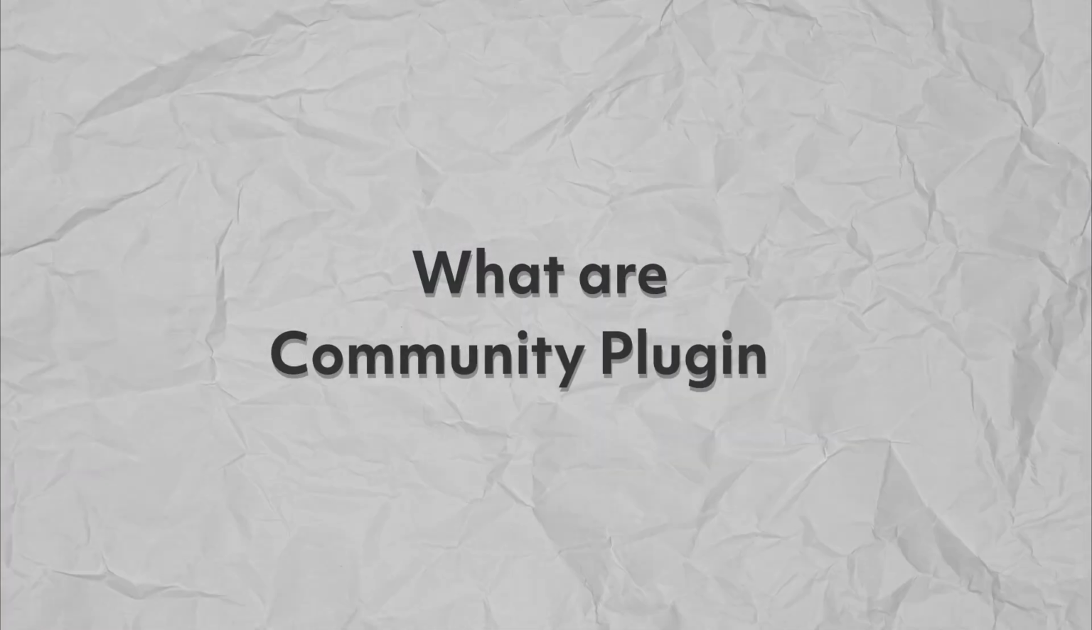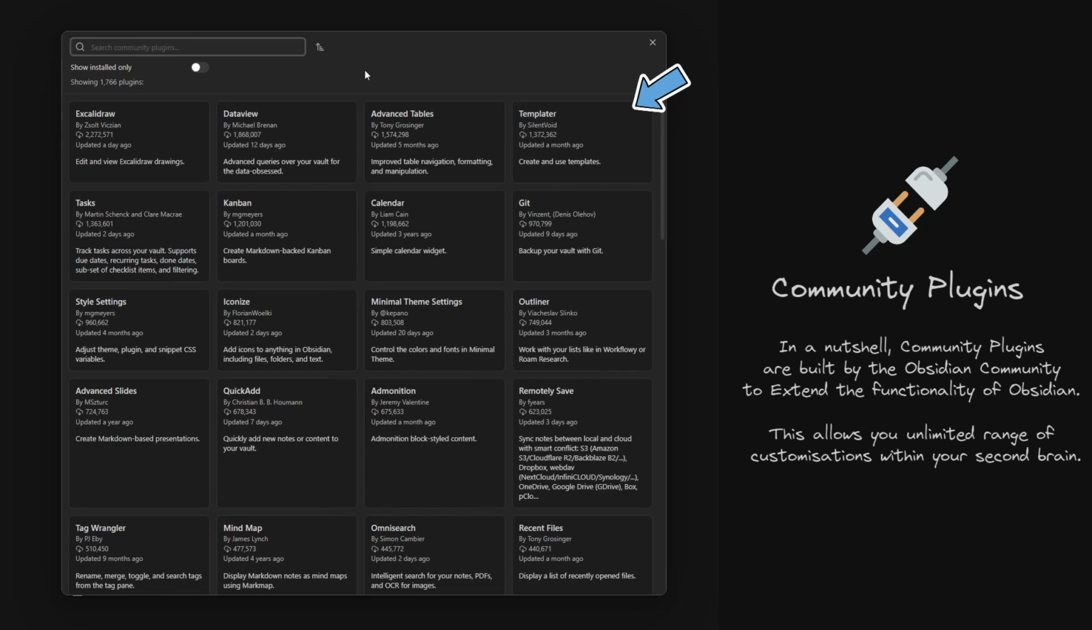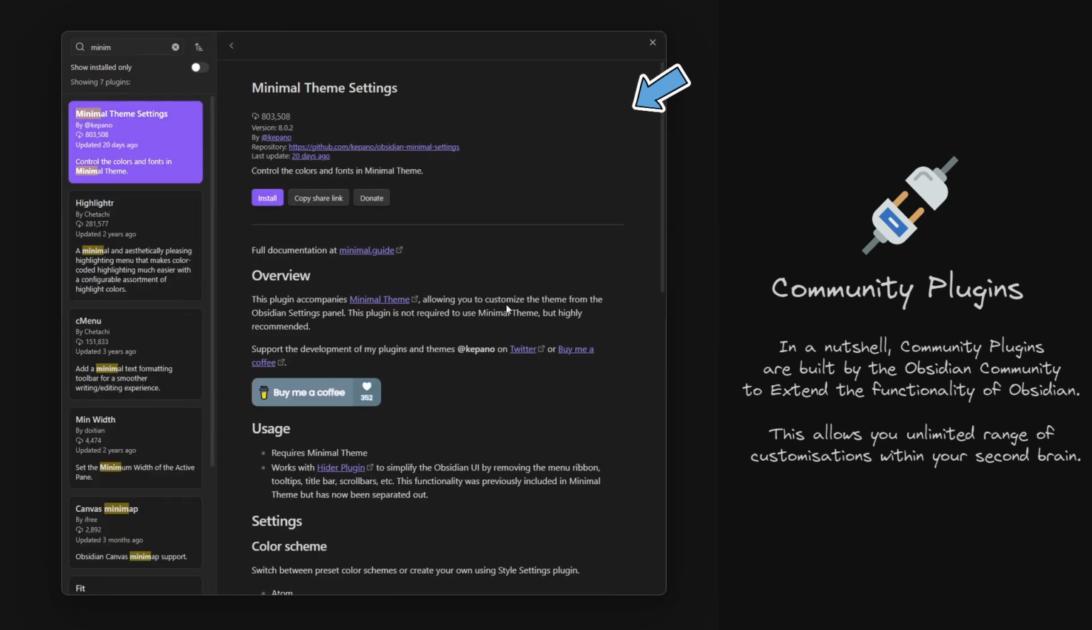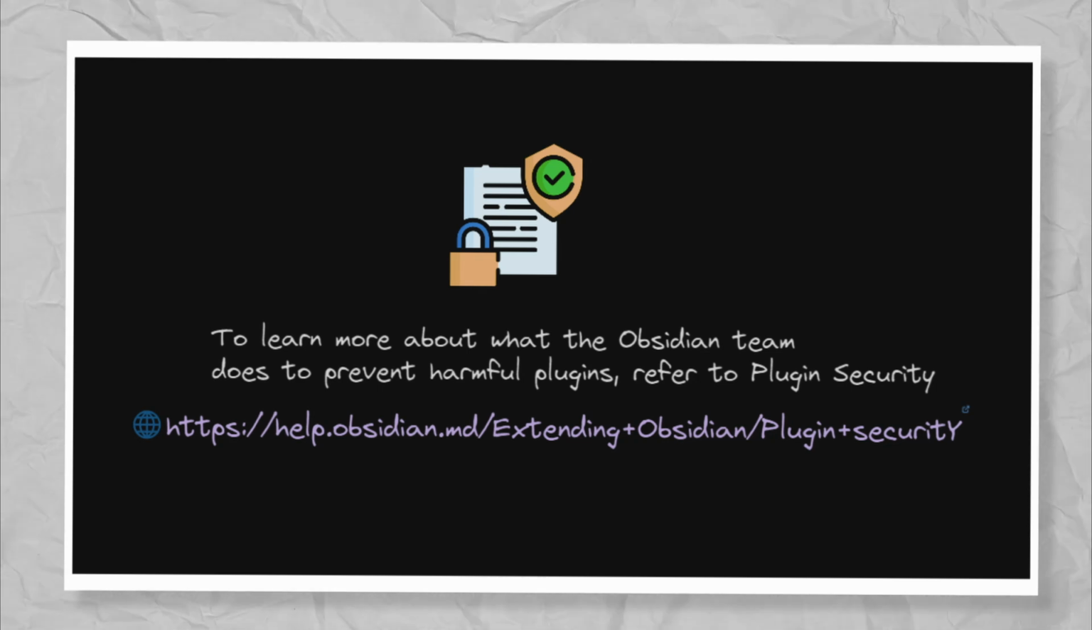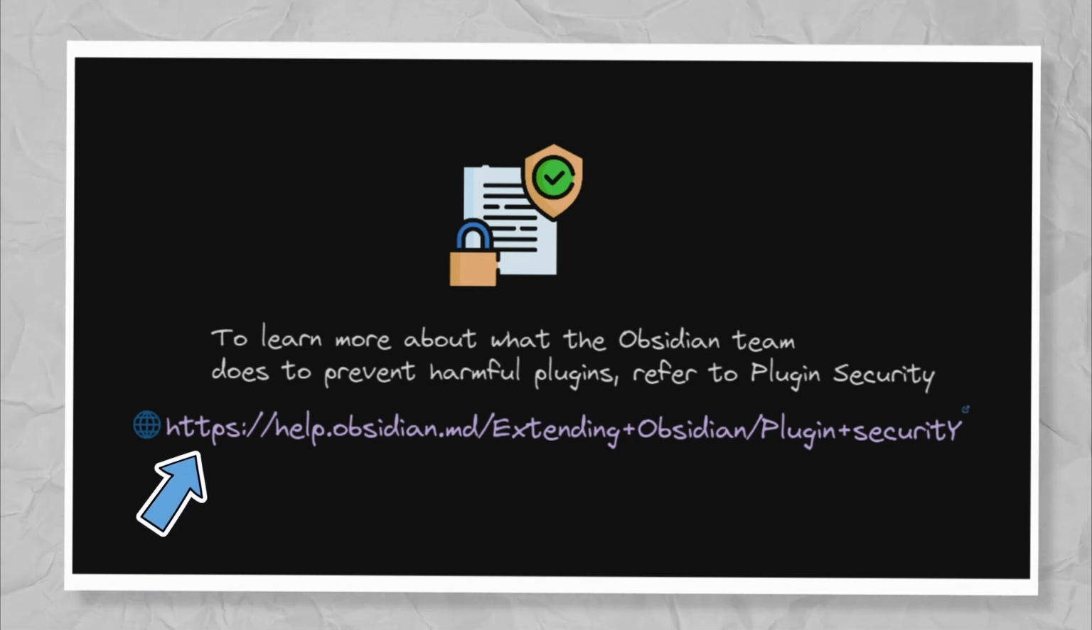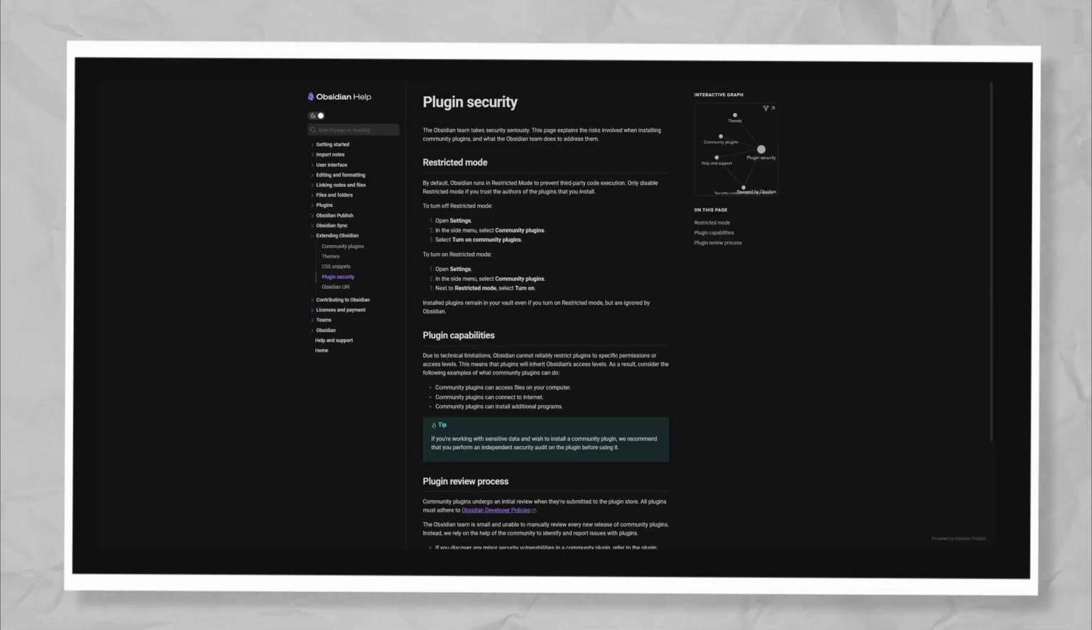What are community plugins? In a nutshell, community plugins are built by the Obsidian community to extend the functionality of Obsidian. This allows you unlimited range of customizations within your second brain. This does come with a catch though. Community plugins run third-party code on your behalf that could potentially do harm to your computer. To learn more about what the Obsidian team does to prevent harmful plugins, please refer to the plugin security page.